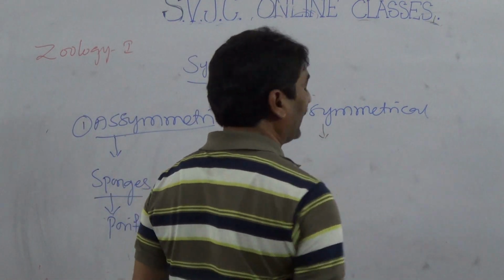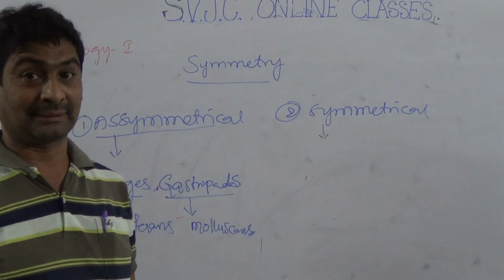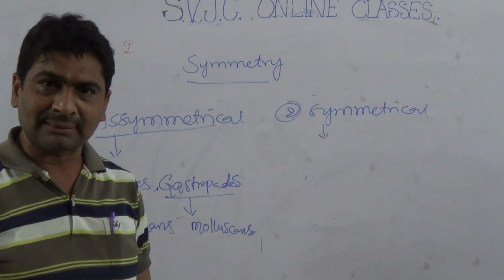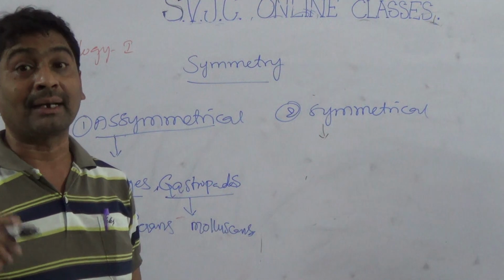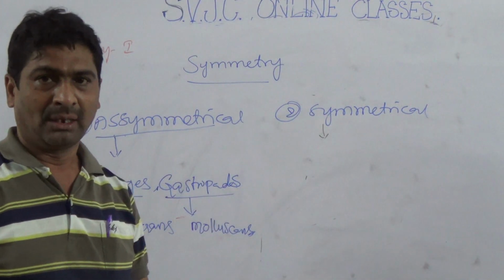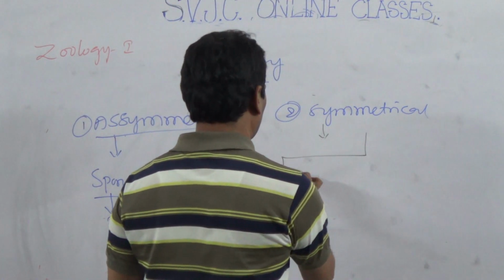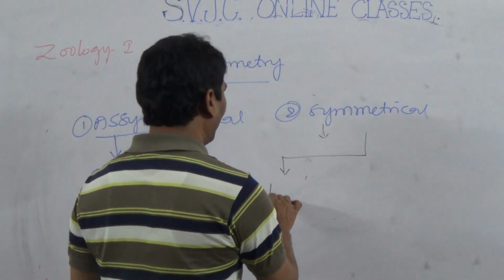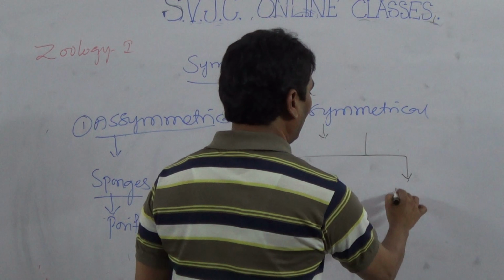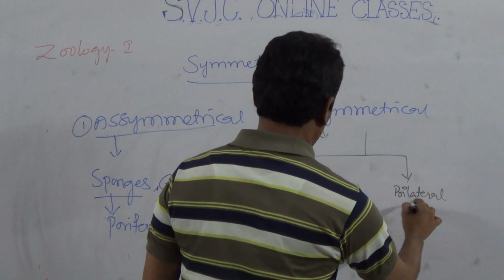symmetrical means animals which can be cut into two equal parts. So this symmetrical is divided into two types. That is radial symmetrical as well as bilateral.